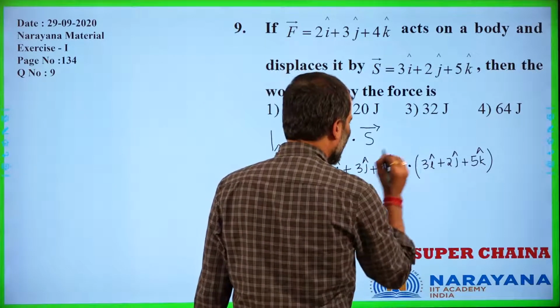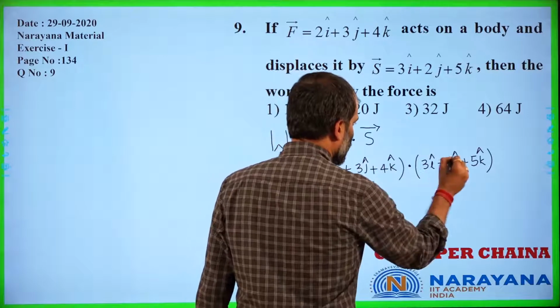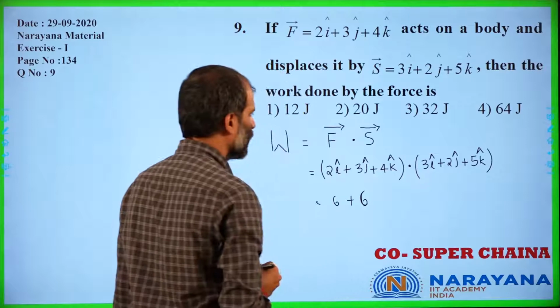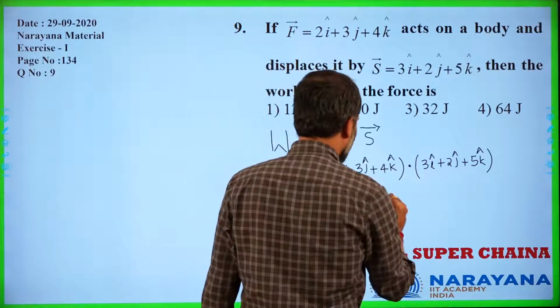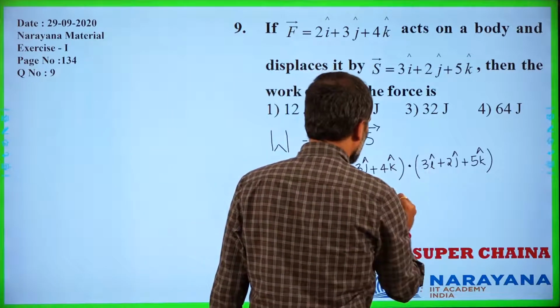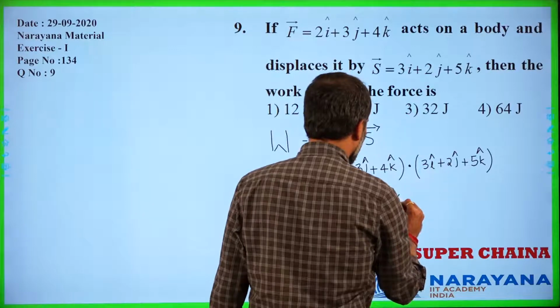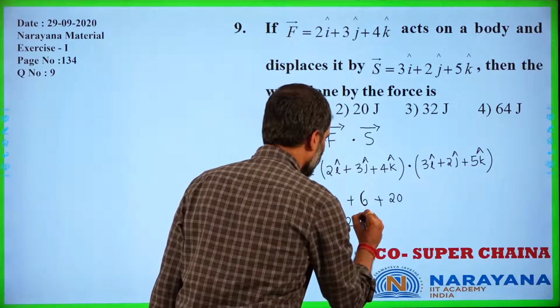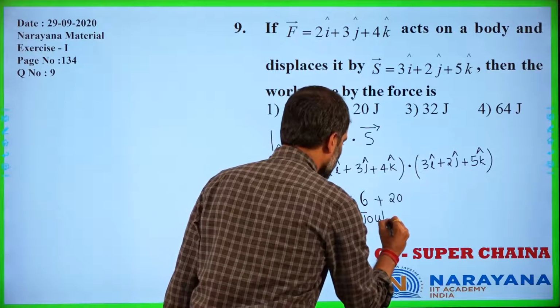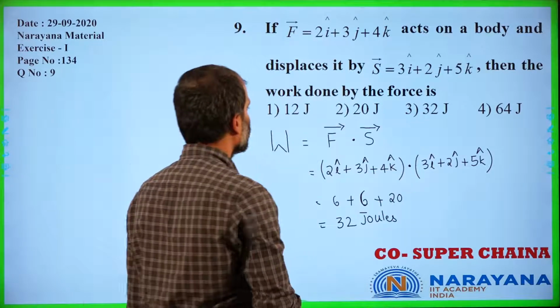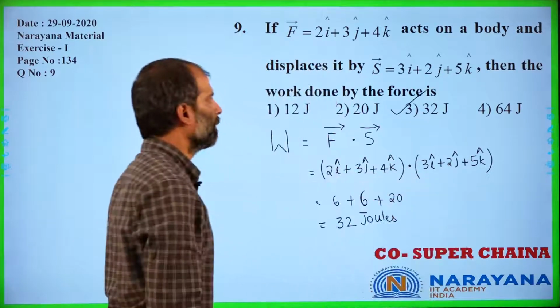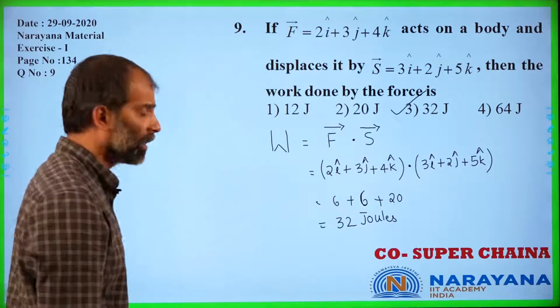So j cap dot i cap is again 0, j cap dot j cap is 1, so it is again 6, plus k cap dot k cap is 1, 5 4s are 20. So now the work done is equal to 32 joules. Okay, so this is the work done here, right?